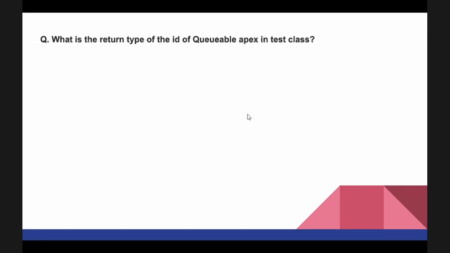What is the return type of the ID of Queueable Apex in a test class? So the ID of the Queueable job is not returned in the test context, and basically System.enqueueJob returns null in a running test.